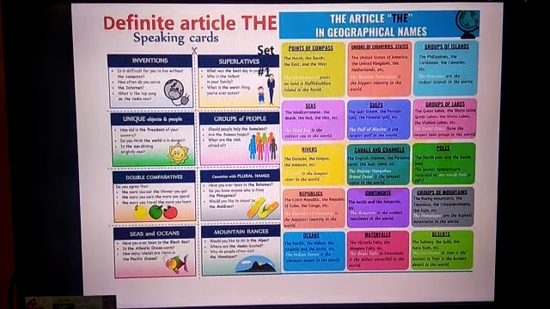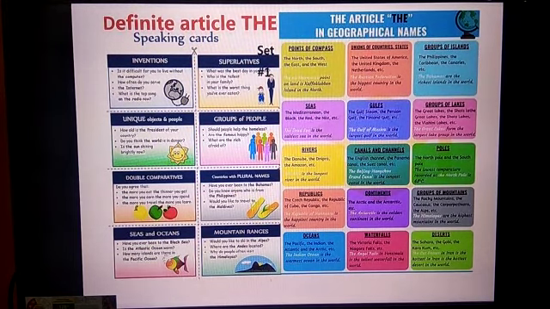Then countries with plural names. Have you ever been to the Bahamas? Do you know anyone who is from the Philippines, the Maldives? And before seas and oceans, before mountain ranges. Here also the same in geographical names, the wherever it is used. Like, as I have told you, the north, the south, the directions, and the unions of countries: the United States of America, the United Kingdom, the Netherlands, and the Russian Federation, which is the biggest country in the world.